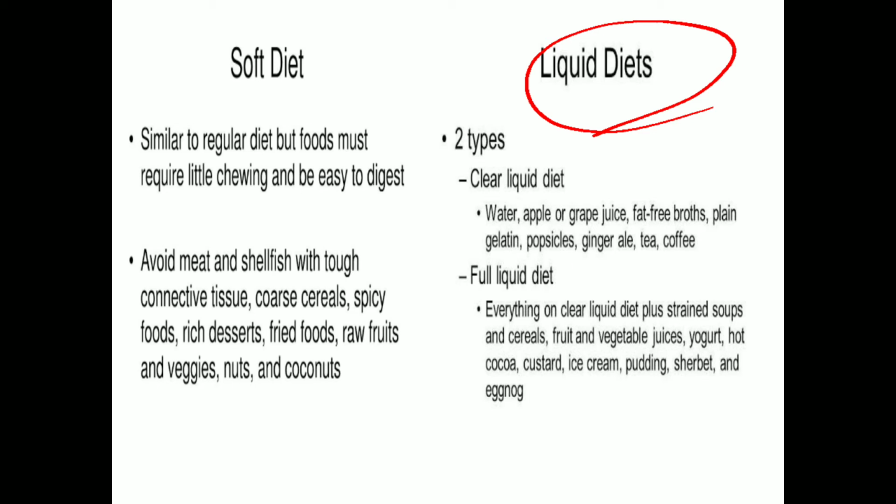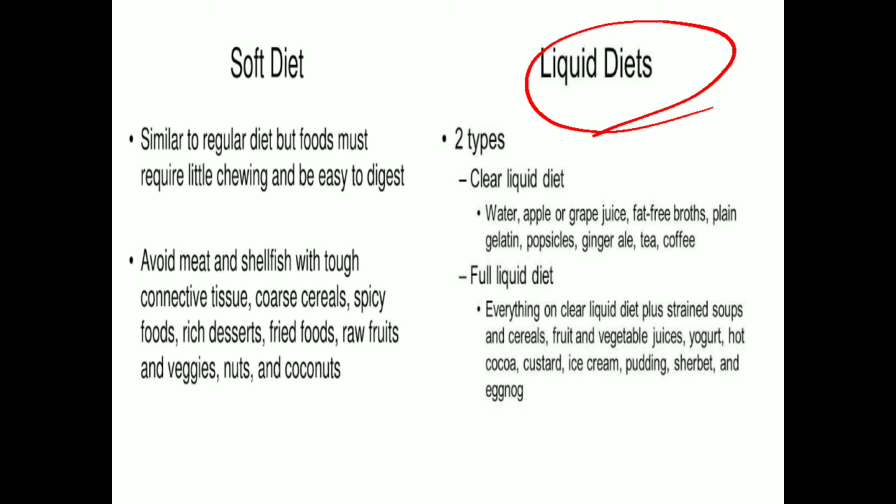Now which kind of diet should be given? Like mashed potato you can give, milk suji, or finely chopped vegetable, blenderized vegetables in the stew, which is easy to absorb and also easy to swallow, and obviously no difficulty in chewing.